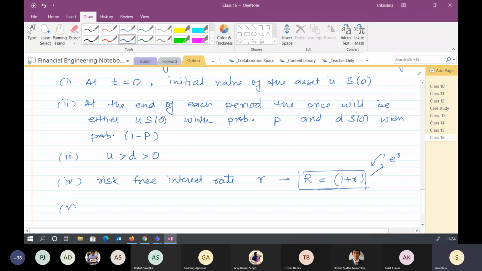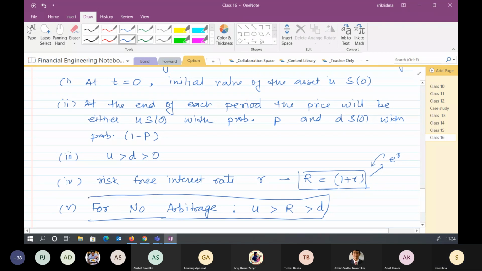The fifth thing, for no arbitrage, is that U should be greater than capital R, and capital R should be greater than D. This is needed for no arbitrage. We will prove this again, but these are the basic assumptions which we take for making a binomial model. Look into this, and if you have any question related to this, let me know.